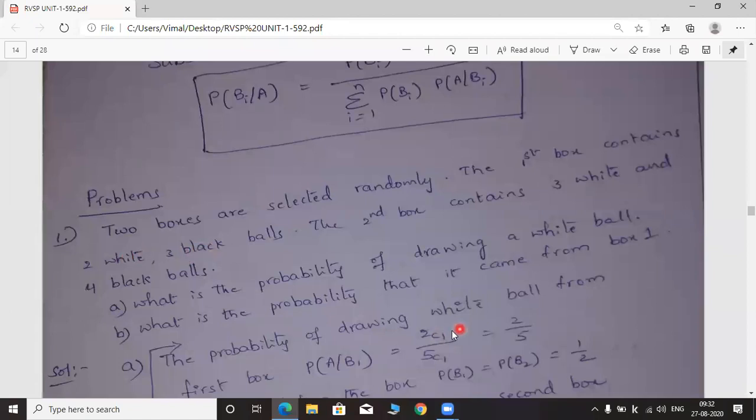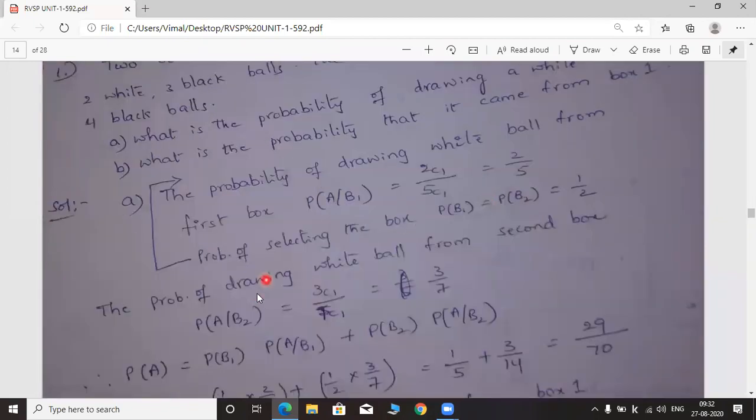That is the probability. 2C1 means we are selecting 1 white ball from the 2 white balls, divided by totally how many balls we have in box 1? 5 balls. So we have to choose 1 ball from 5 balls. 2C1 by 5C1, which is equal to 2 by 5.